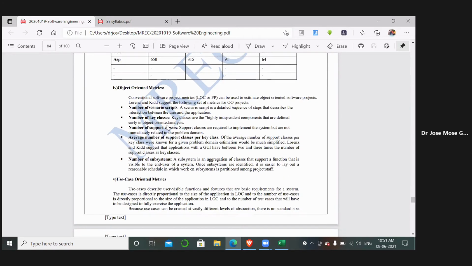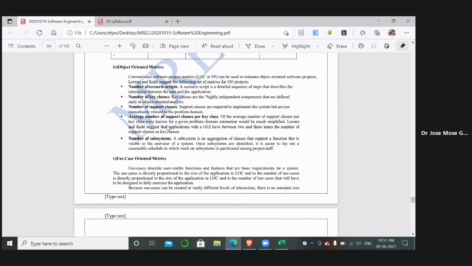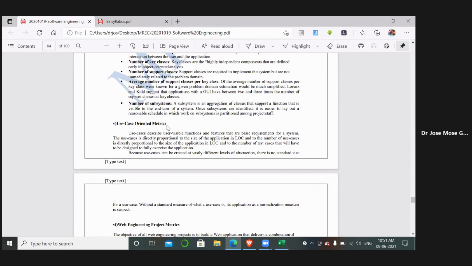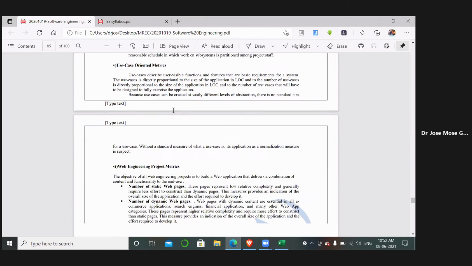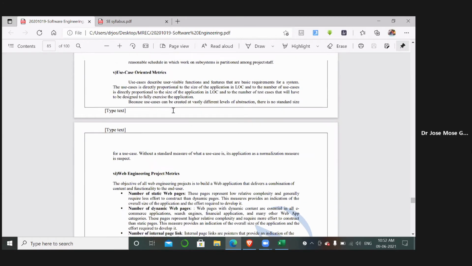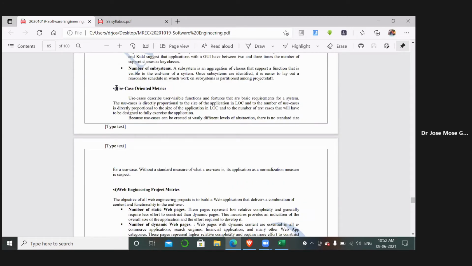And we have already discussed object oriented metrics and use case oriented metrics. In object oriented metrics, we calculate the number of classes and objects involved, their base classes and parent classes, and all the subsystems of the main component are taken into consideration. Whereas in use case metrics, we consider all the users and the interfaces that are involved.